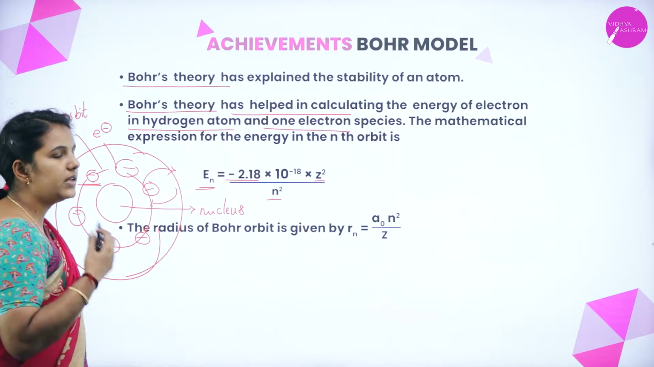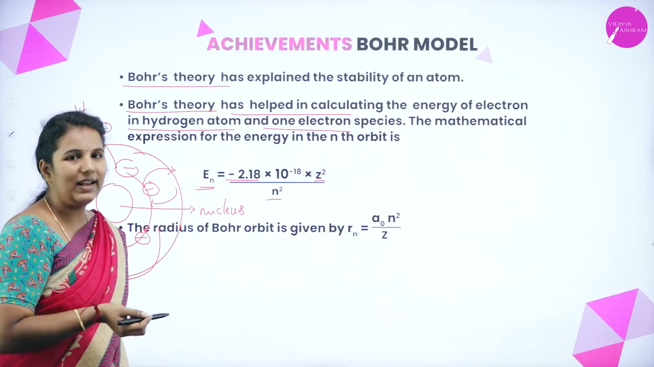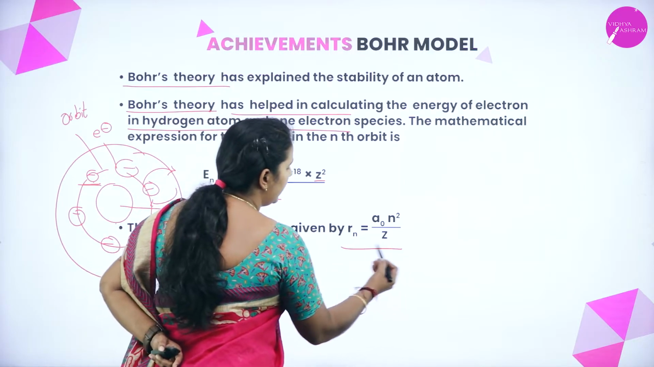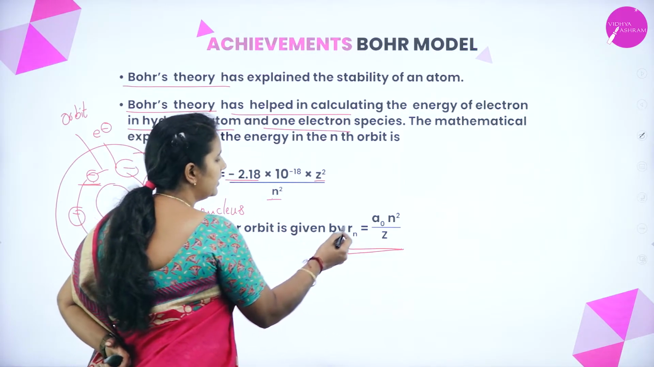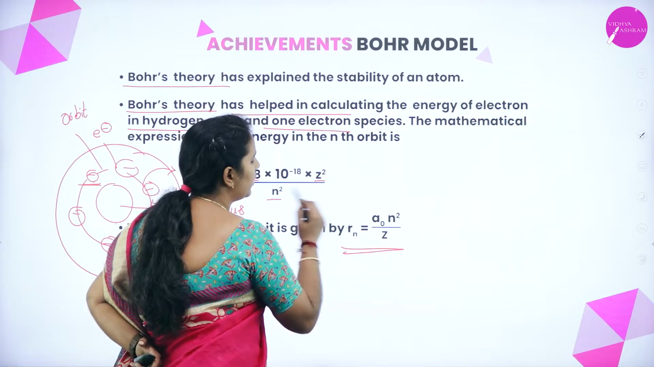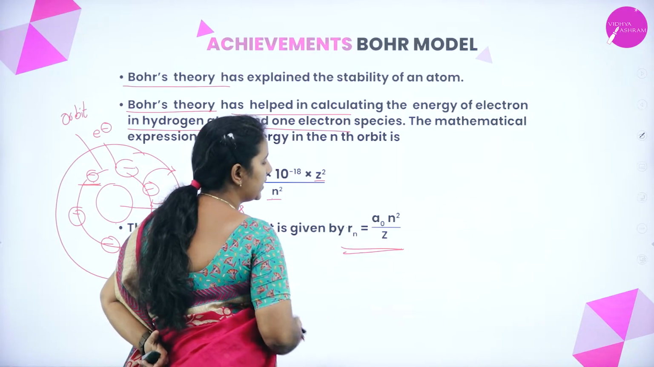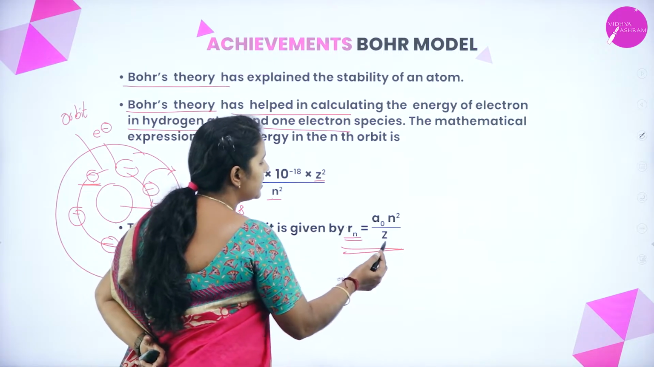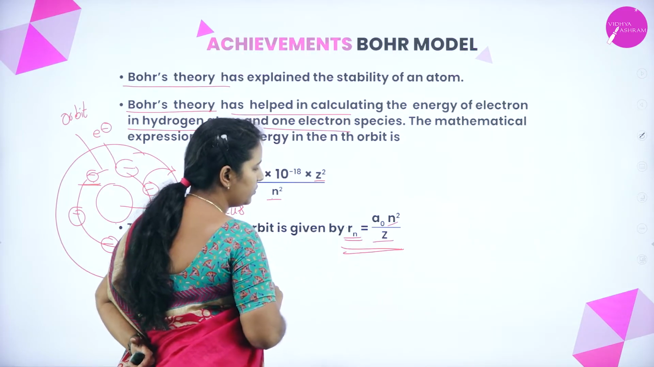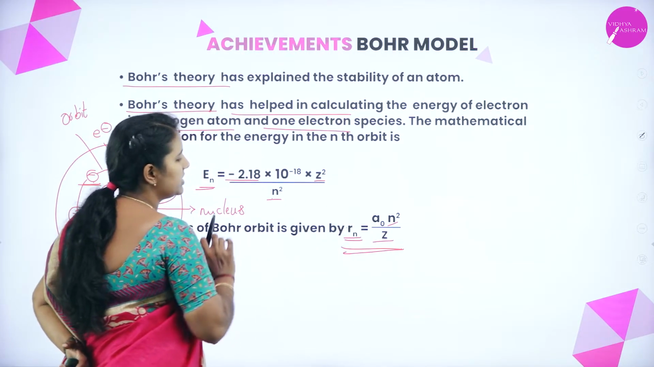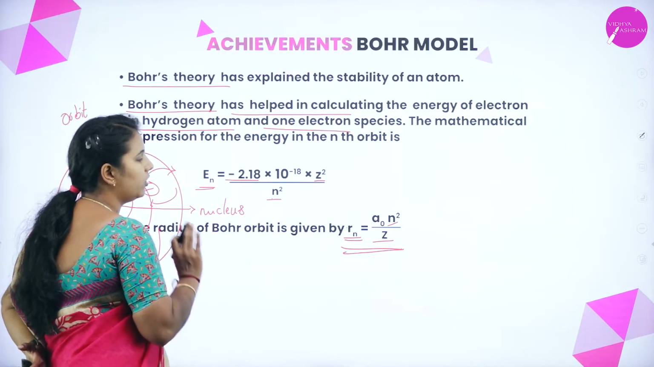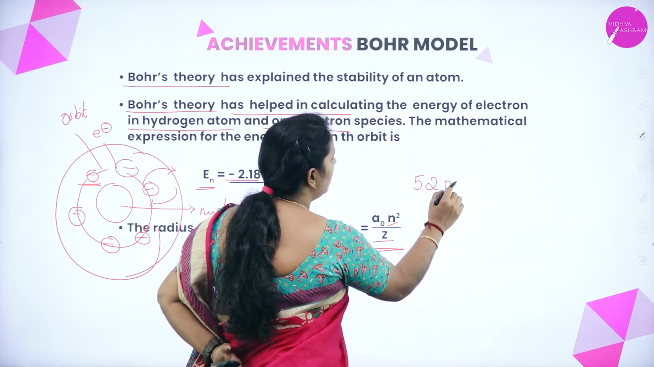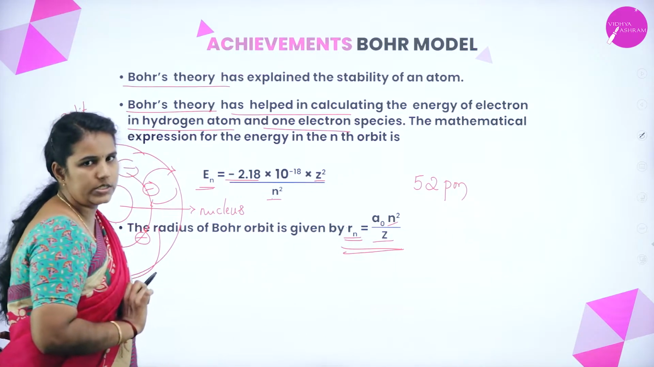Okay, using this Bohr theory, we can also calculate the radius of a Bohr orbit, which is given by the relationship Rn equals a naught into n square divided by Z, where Rn is the radius of the nth shell, Z is the atomic number, and n is the number of the shell. Here a naught is the radius of the first Bohr orbit, and it is always equal to 52 picometer, and it is constant.